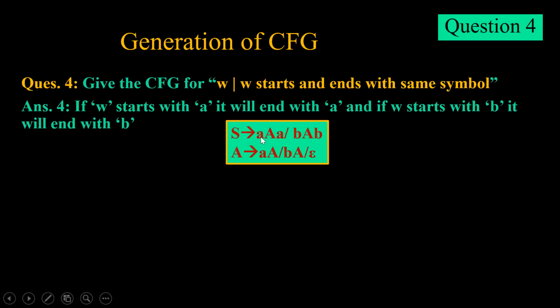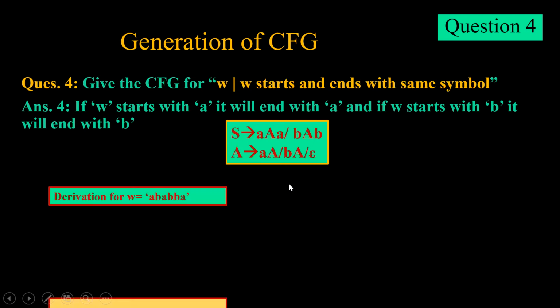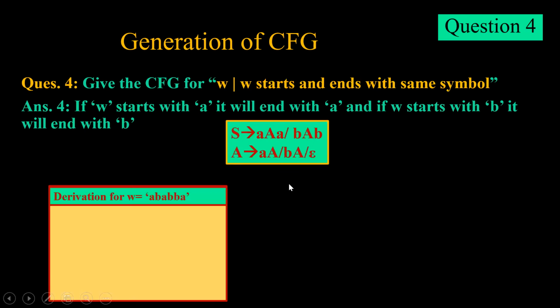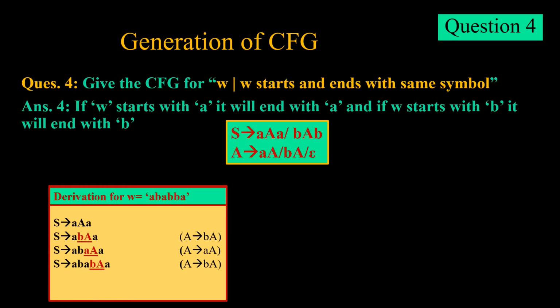So first is S tends to aAa or bAb, but this A further can have any number of a, any number of b, or nothing at all. Just consider this case in which it is starting with A and ending with A: a, b, a, double b, a. Initially, we start off with S tends to aAa, since the starting element is a. Then this is followed by bA, second element is b, third element is a. This is followed by small a capital A, followed by small b capital A, and ultimately we get the output after putting A tends to epsilon.